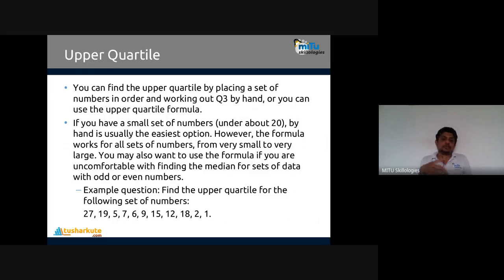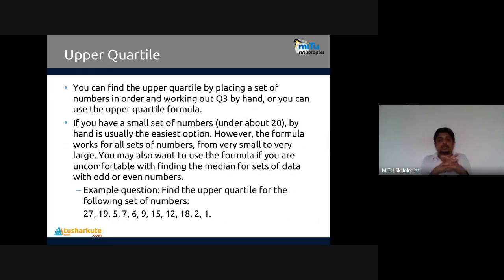If you have a small set of numbers, like 20, doing it by hand is usually the easiest option, so that we can directly divide it and you can see where the upper quartile is. The formula works on all sets of numbers, from very small to very large, but you may also want to use the formula if you are uncomfortable with finding the median for sets of data with odd or even numbers. For example, find the upper quartile for the following set of numbers.